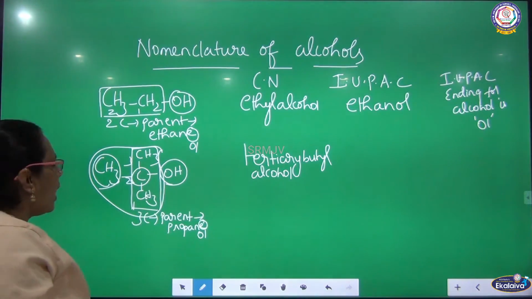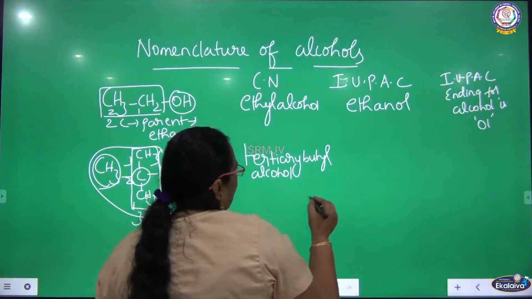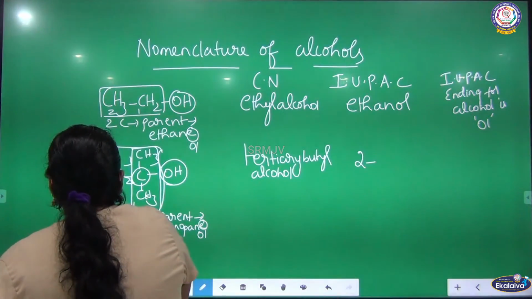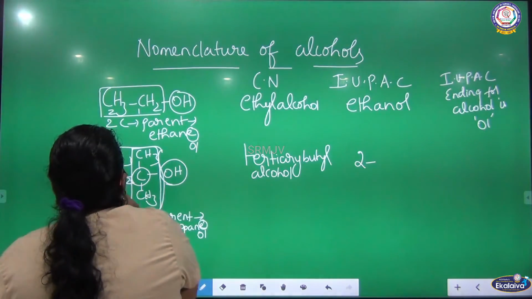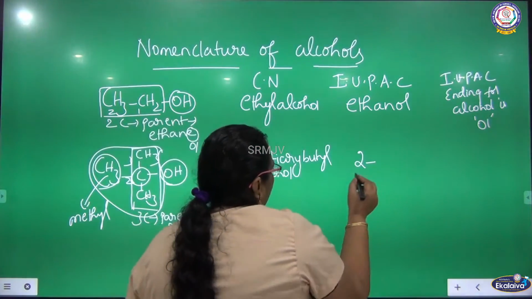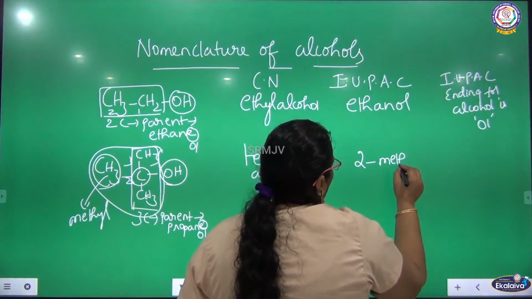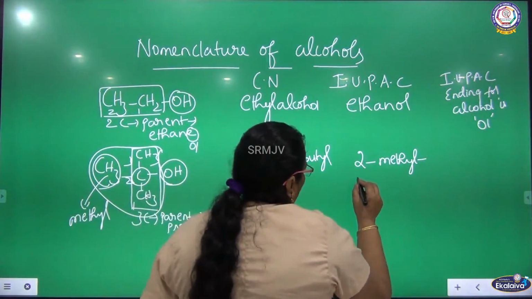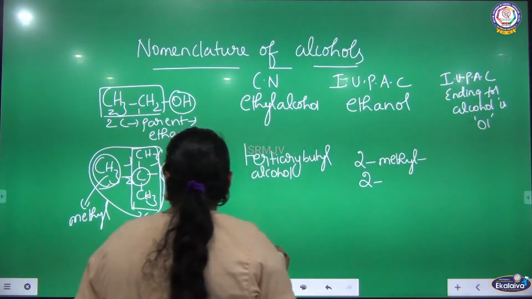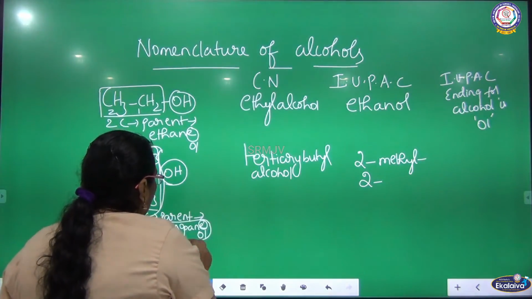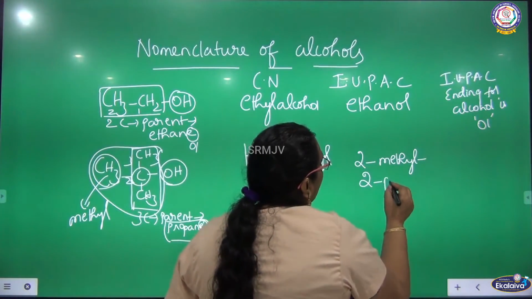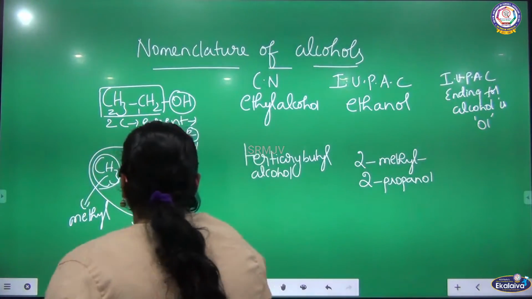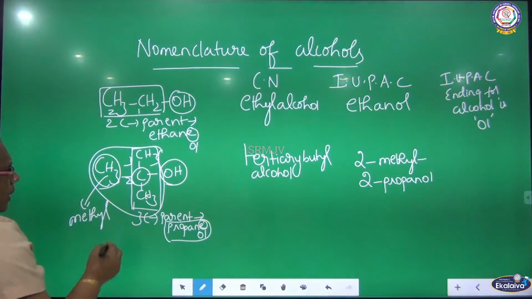According to the alphabetical order, how will you give the name? 2-methyl. How do we call this group? Methyl. What is the attachment of methyl? 2. So 2-methyl. What is the attachment of OH? Again it is carbon 2. So 2-methyl 2. Who is the parent here? Propanol is the parent. So 2-methyl-2-propanol. This is the IUPAC name for this compound. This is one way of naming.